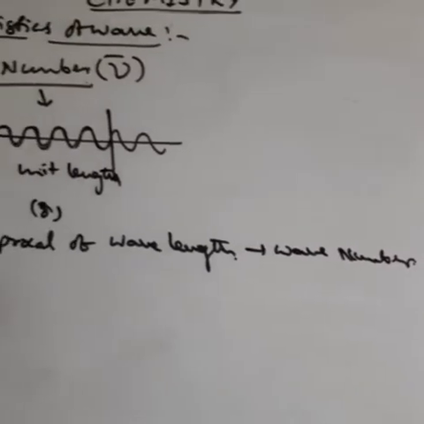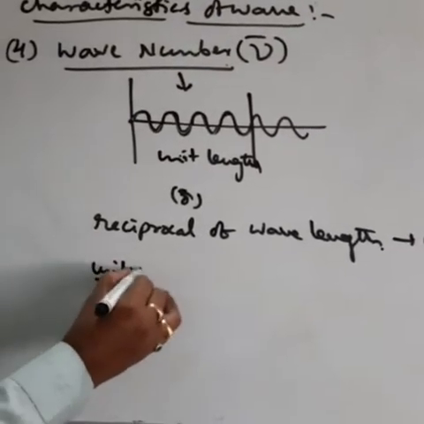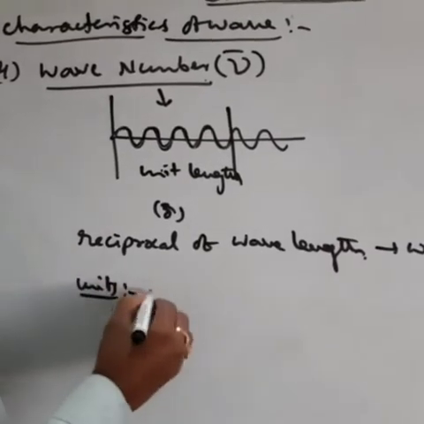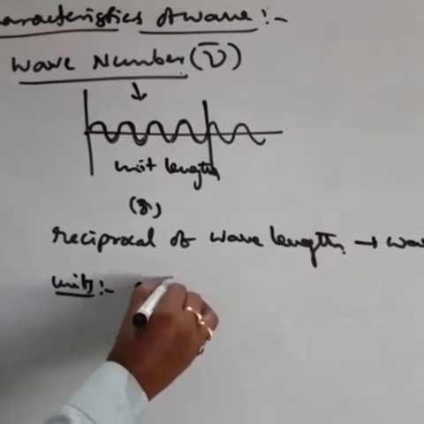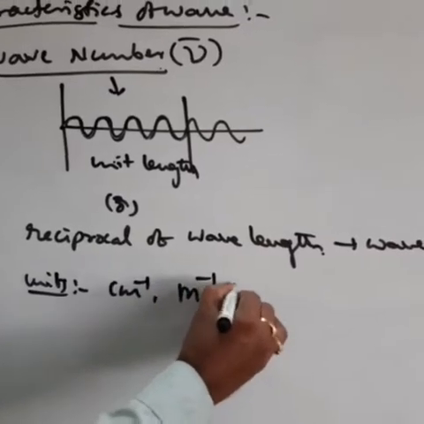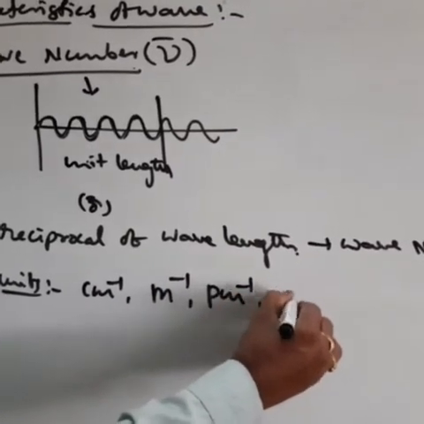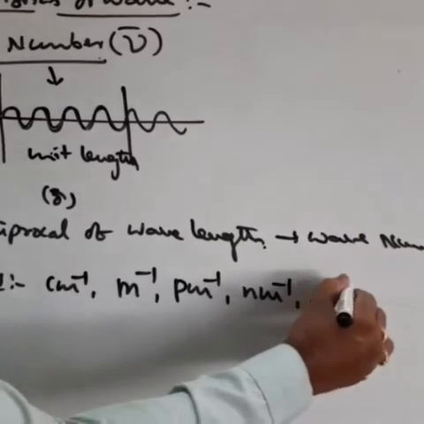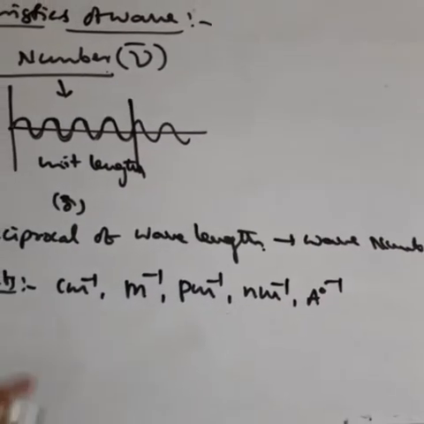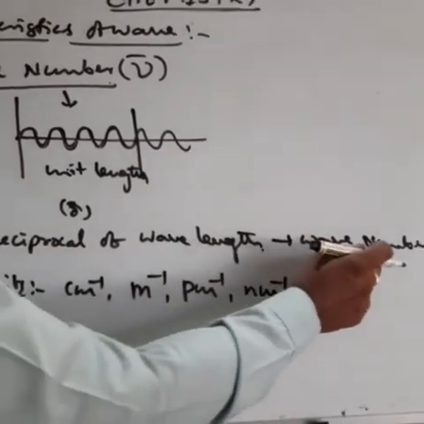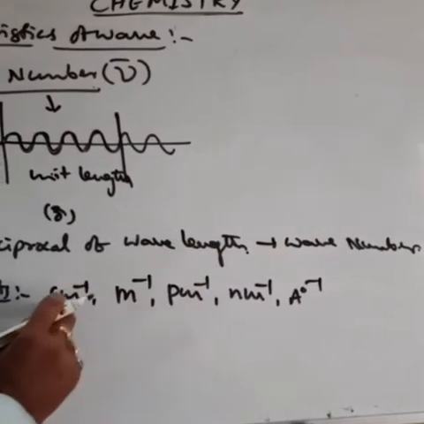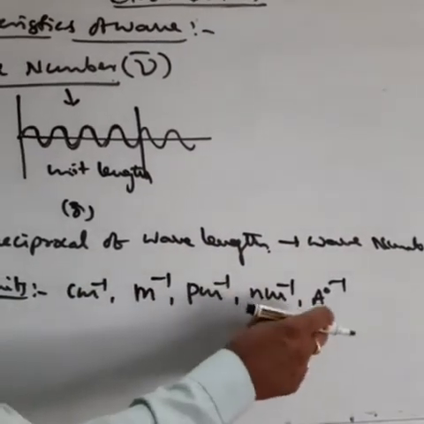Then see the units. What are the units of wave number? Centimeter inverse, meter inverse, picometer inverse, nanometer inverse, angstrom inverse. Why? Because it is the reciprocal of wavelength. Wavelength units are centimeter, meter, picometer, nanometer, angstrom.